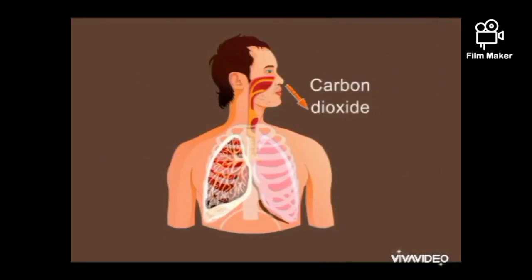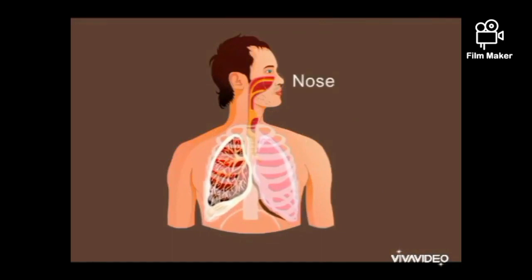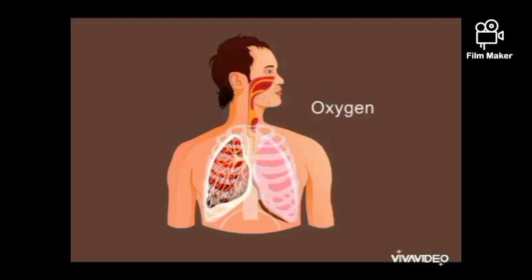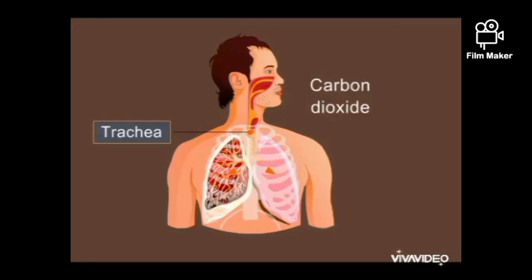We breathe in air through the nose. Air is filtered due to the tiny hair inside the nose. The dust-free air enters the throat and trachea or windpipe. From here, it enters the lungs and oxygen from the air is taken by the blood and carbon dioxide is given out.